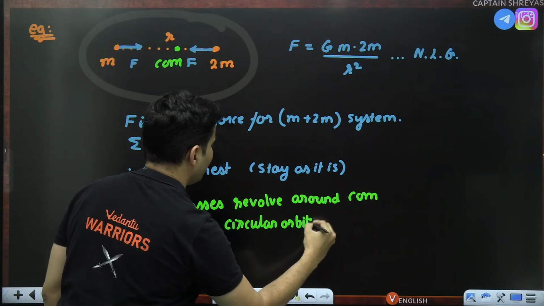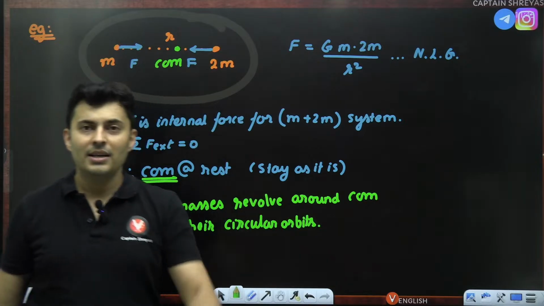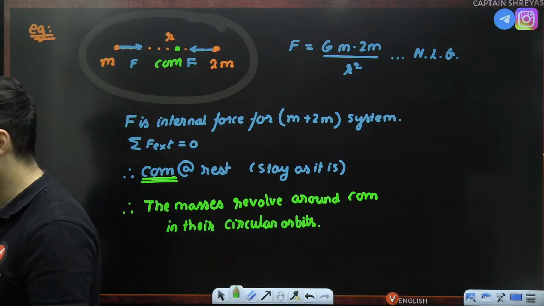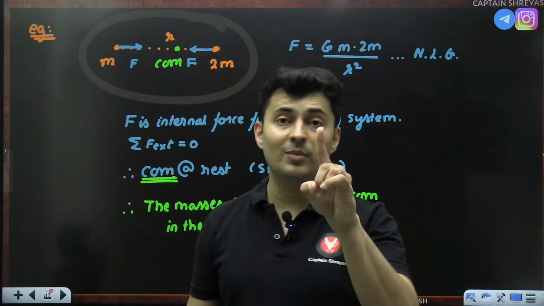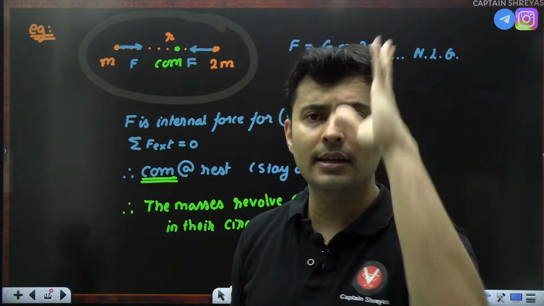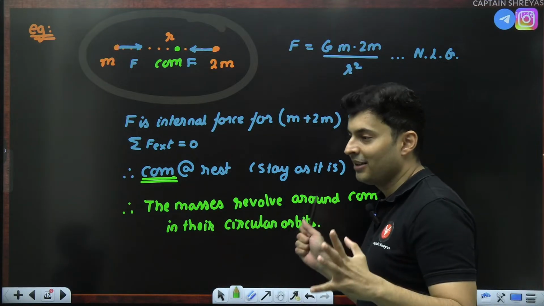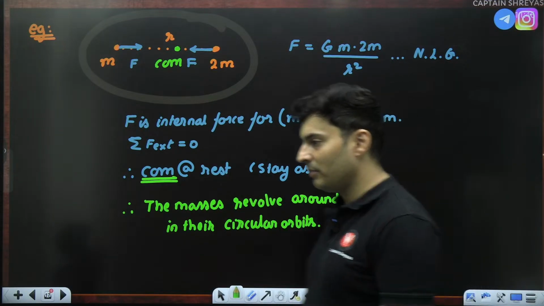So now it has been converted into a problem of center of mass and circular motion. Center of mass and circular motion. And what did I tell you? Center of mass is a silent killer chapter. Suddenly, zoom, it will come and it will be like, oh, I am there. So center of mass suddenly came into the picture.